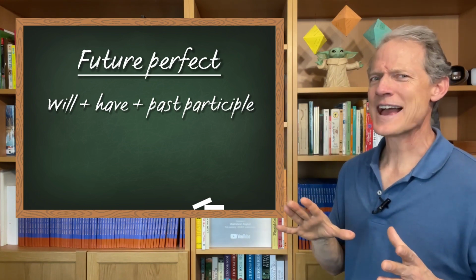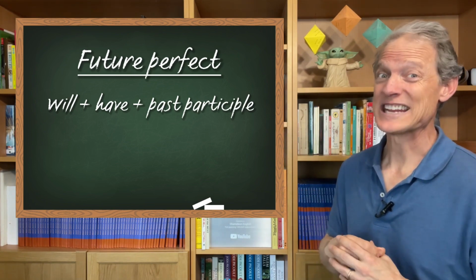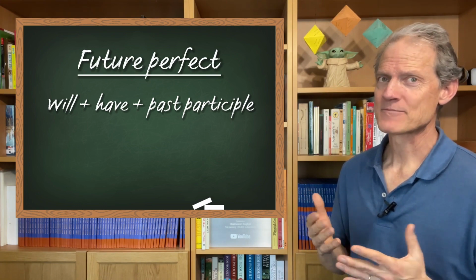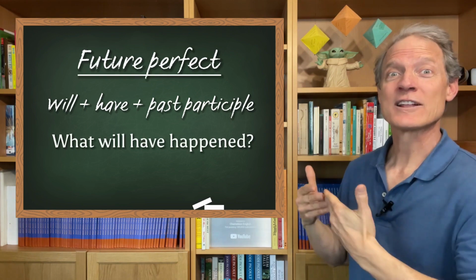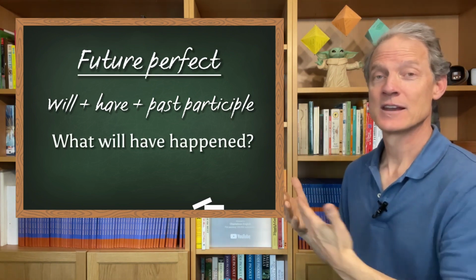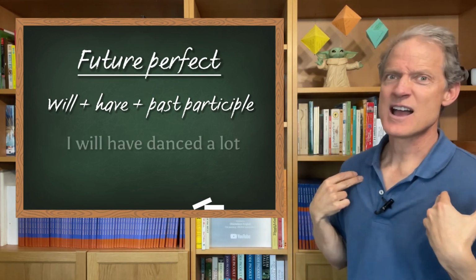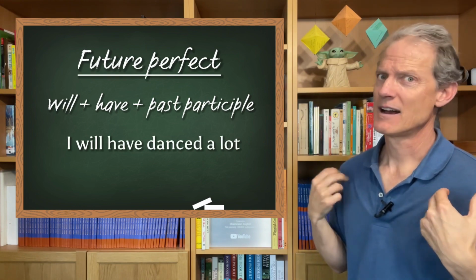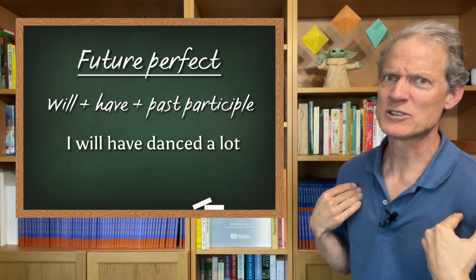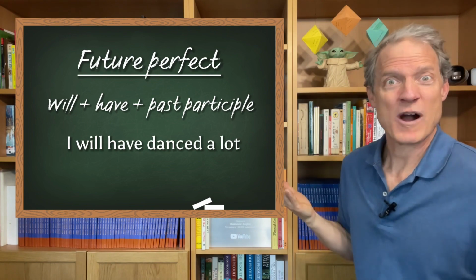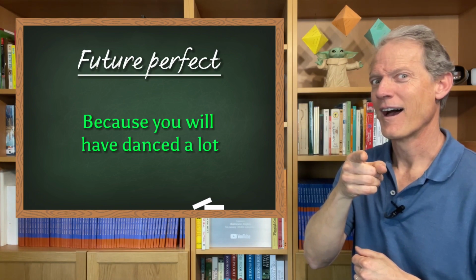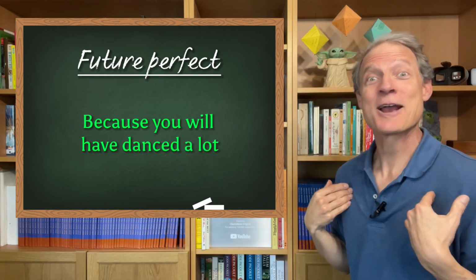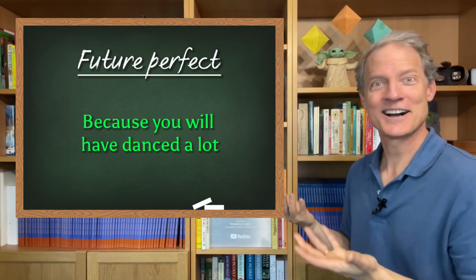So let's talk now about 1:30 a.m. at the party. So at 1:30 a.m., what will have happened? Well, for example, I will have danced a lot, and I will be tired. Why will I be tired? Exactly, because I will have danced a lot.